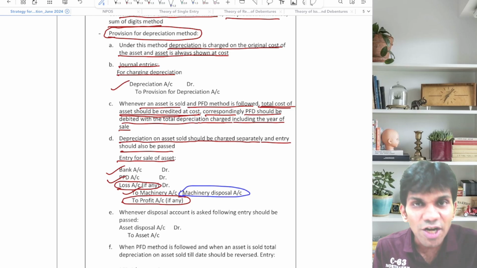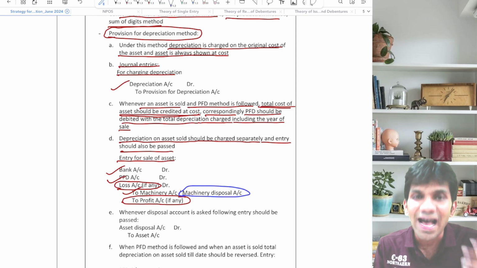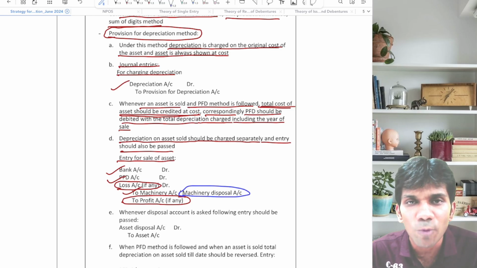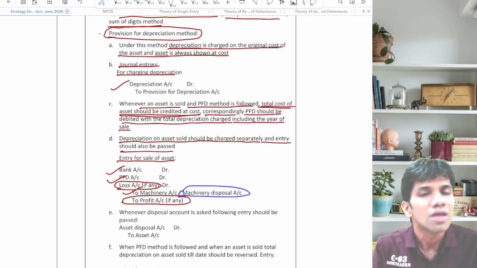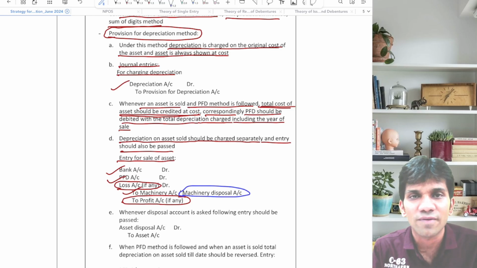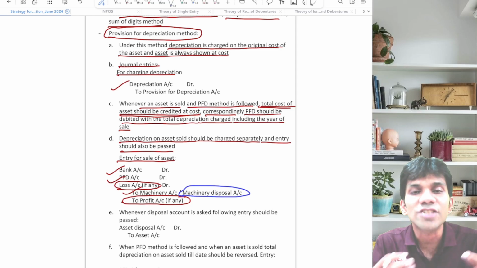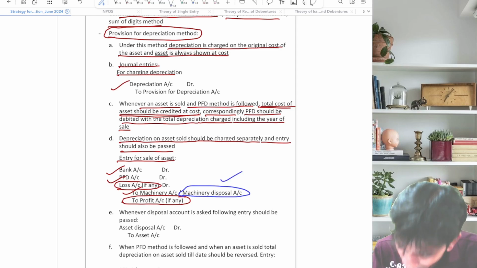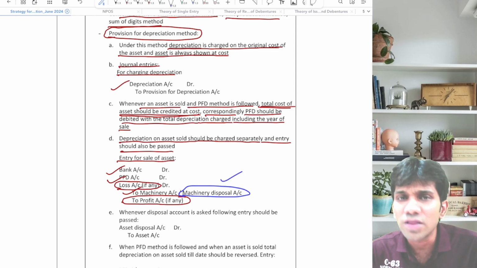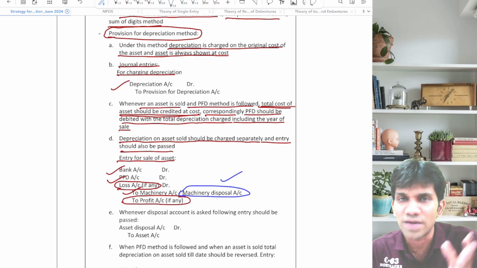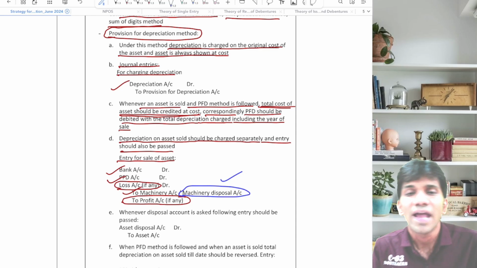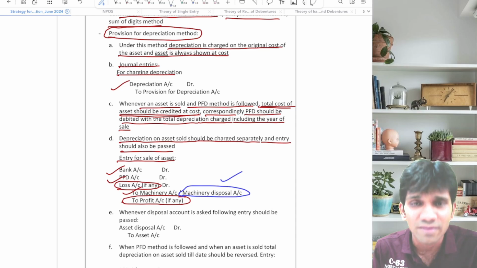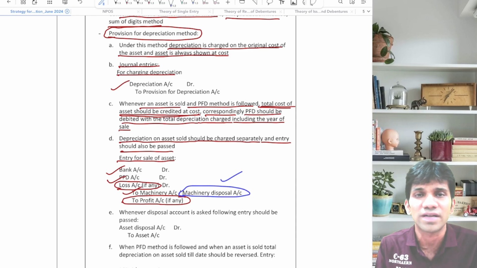Now instead of crediting asset, if they ask you to prepare machinery disposal account or asset disposal account, guys, don't worry at all. What is the normal entry you pass for sale of asset? Bank to asset. Instead of saying bank to asset, you will say bank to asset disposal. Rest all things remain the same. PFD should be debited with the total depreciation charge, and if there is a loss, debit with the loss amount, and if there is a profit, credit the profit account.